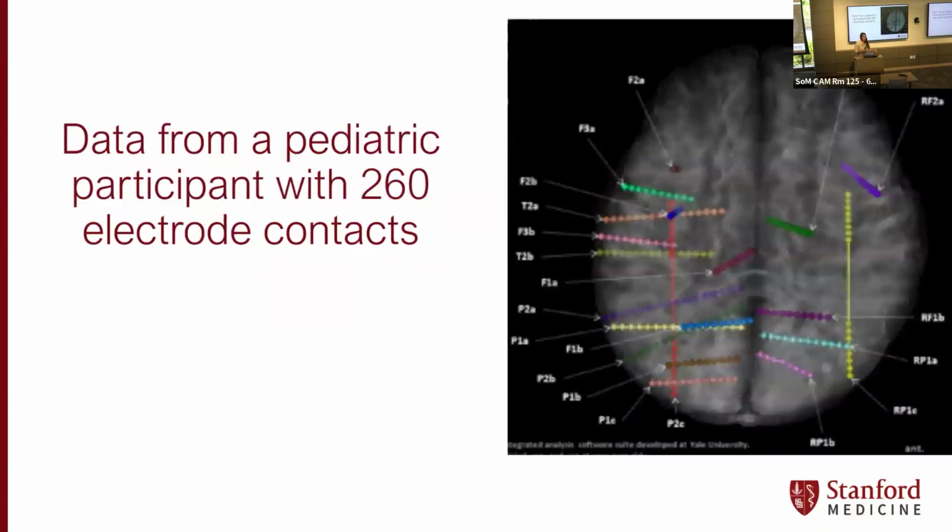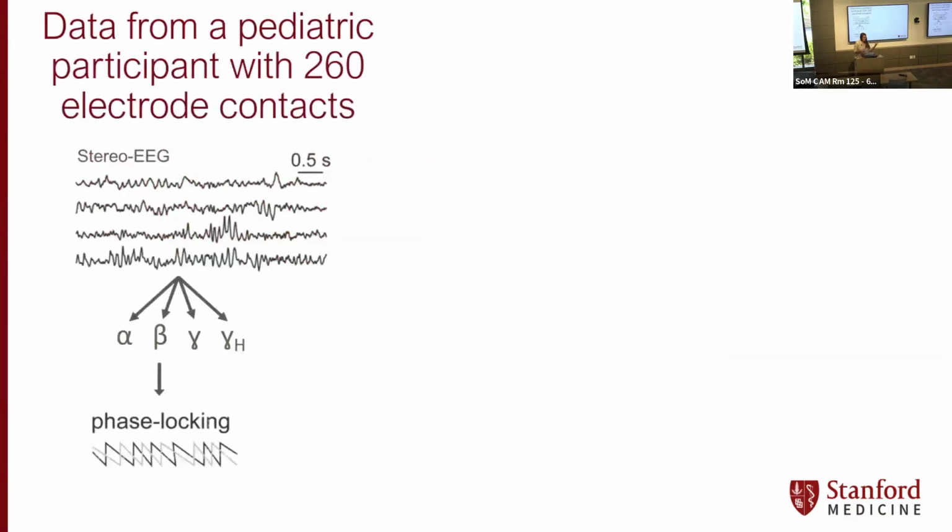So here I'm showing you data from an individual patient, really a proof of concept, who had implantation with 260 electrode contacts. Here you can see his implantation schema, and he was admitted for stereo EEG monitoring. Of course, we collected his data. Given the previous data I've shown you, where the lower frequency bands seem particularly relevant for cognitive performance, we focused on the beta spectral band and looked at phase locking between each individual electrode and every other electrode: how in sync are they?